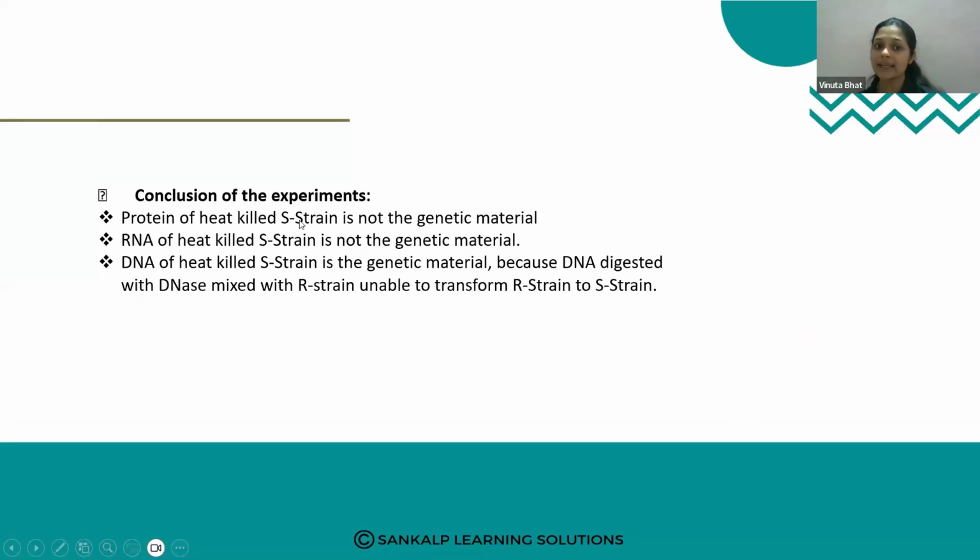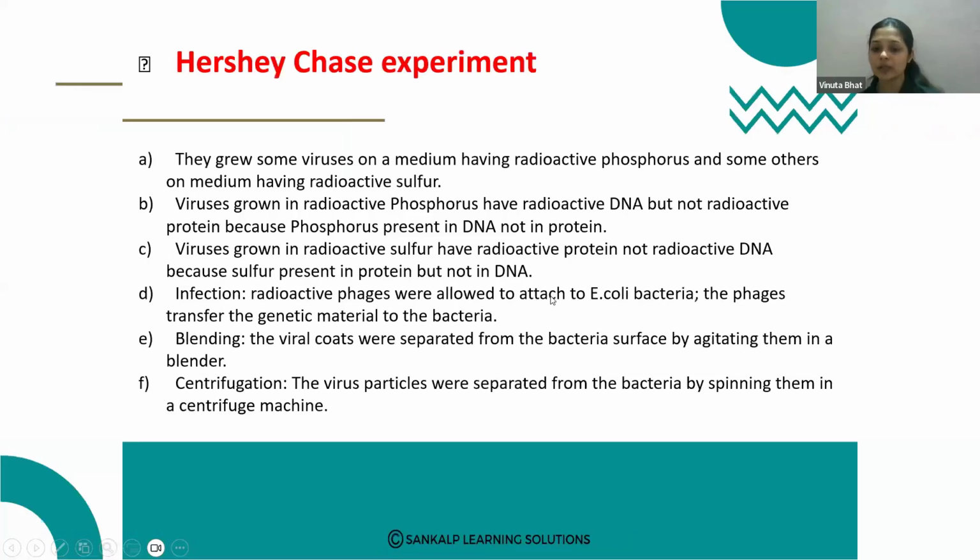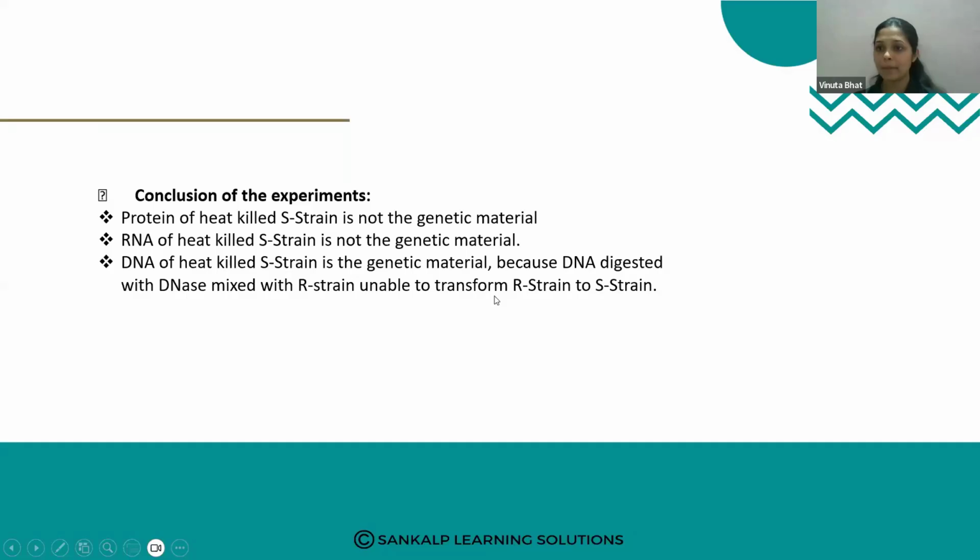Proteins of the heat killed S strain is not a genetic material. RNA of the heat killed S strain is not a genetic material. DNA of the heat killed S strain is the genetic material, because DNA digested with DNAase mixed with the R strain is unable to transform the R strain to the S strain bacteria. The R strain did not convert into S strain bacteria.